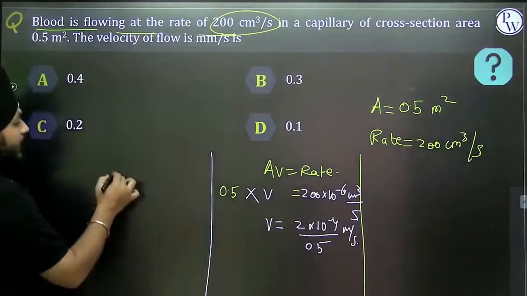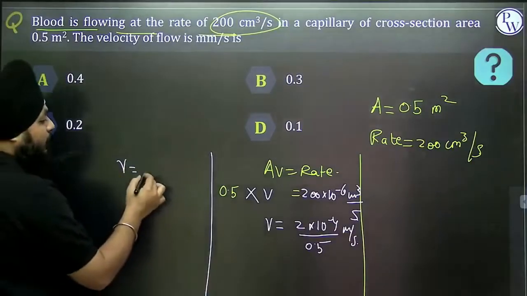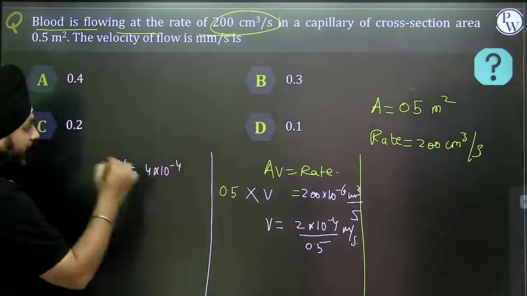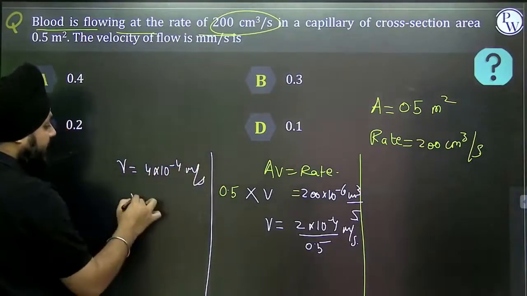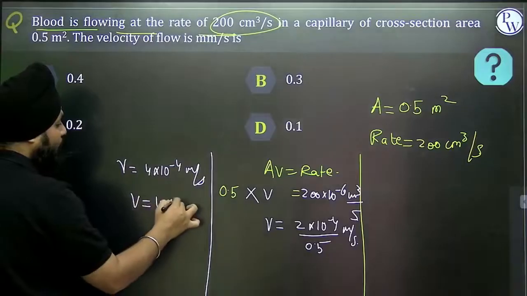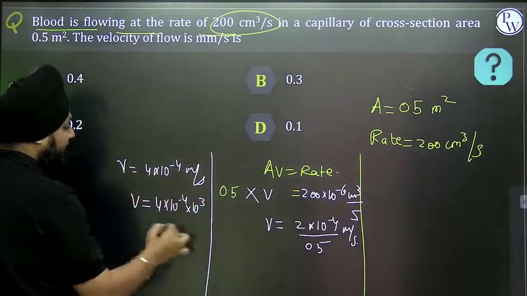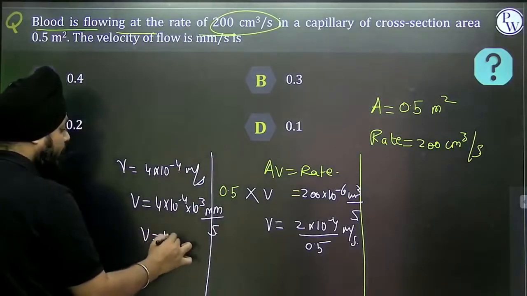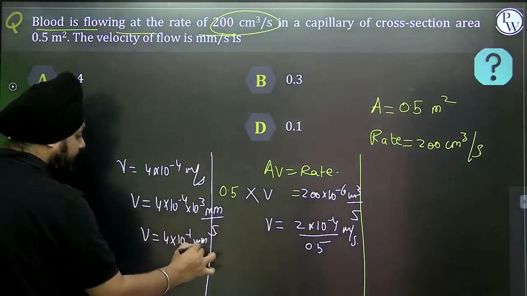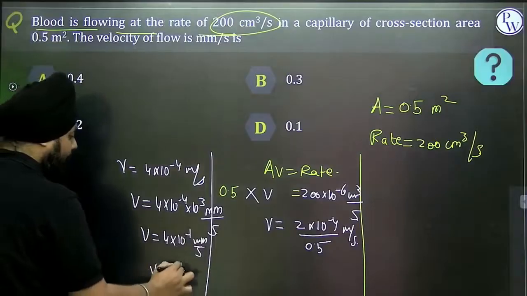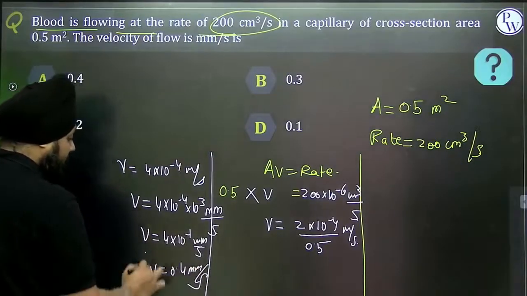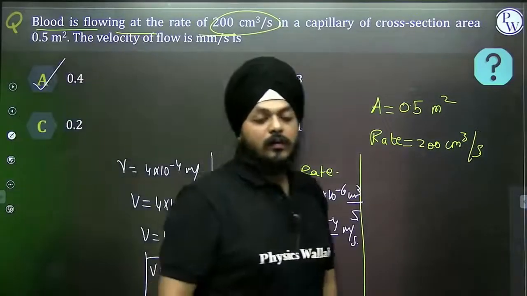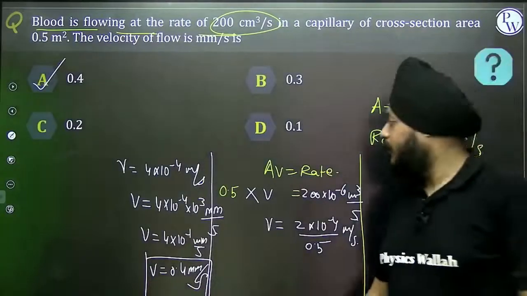Don't get worried, we will convert it into centimeter per second. That is 2 divided by 0.5, that is 4 into 10 to the power minus 4 meter per second. If I convert this into centimeter per second, that is 4 into 10 to the power minus 4 into 10 to the power 2, so V is equal to 4 into 10 to the power minus 2 meter per second, that is 0.4 meter per second. Using the equation of continuity, we got that answer.